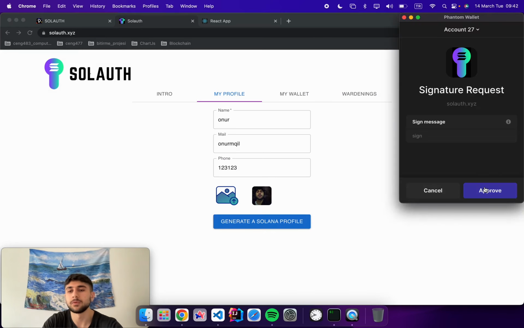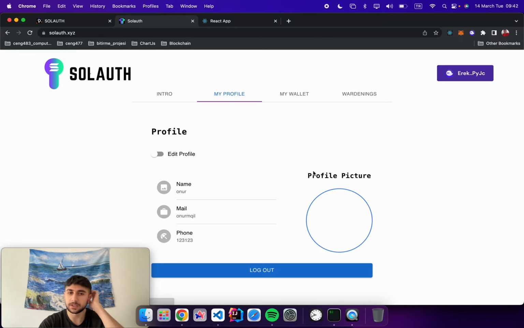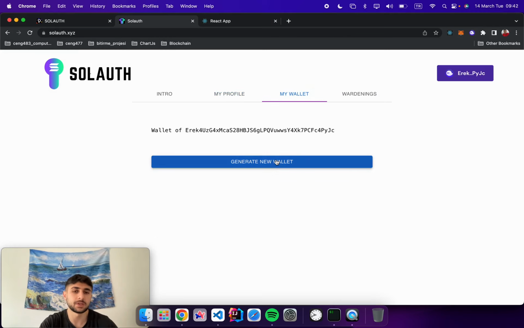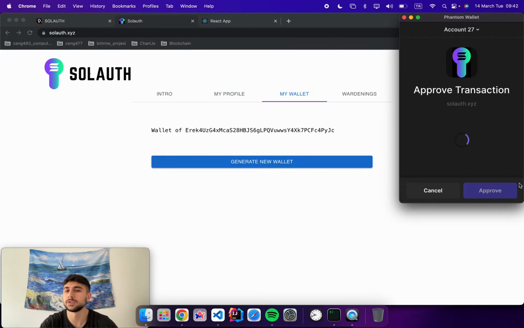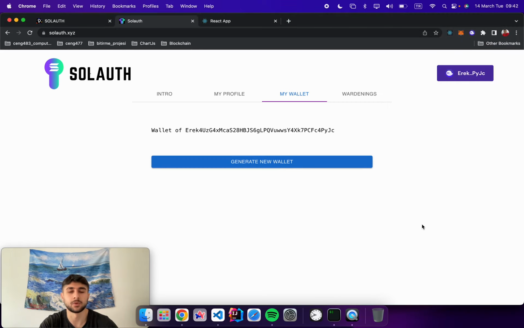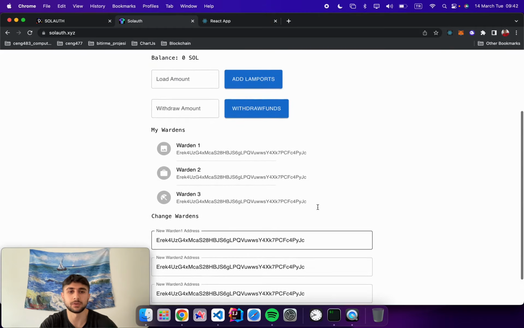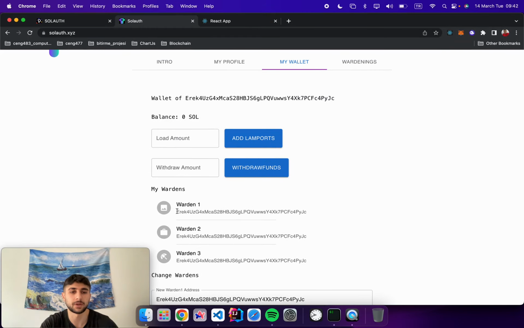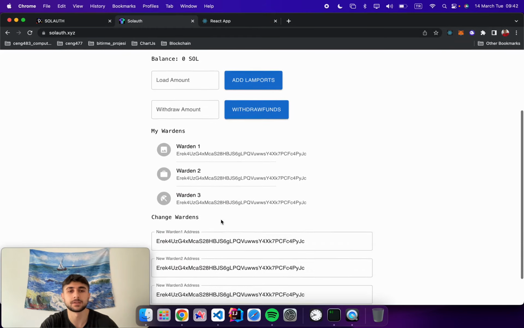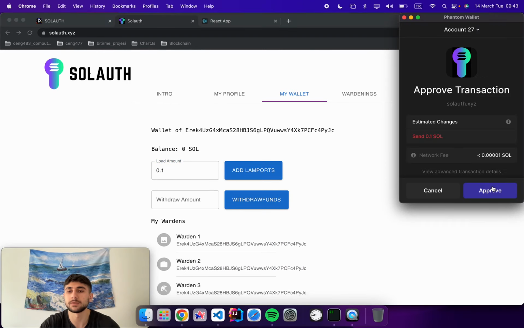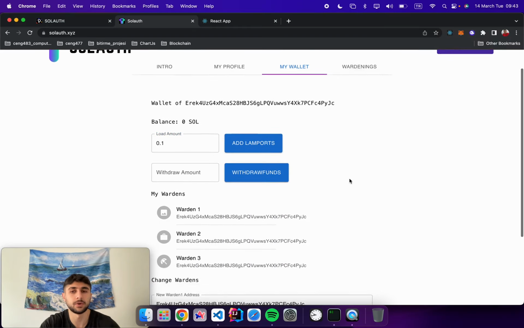After generating their profiles, they simply sign into the platform and can edit their profiles. On the My Wallet page, they can generate social recovery wallets linked with those profiles, so that if profiles are lost, they can use the social recovery function by assigning wardens and recover both the profile and the funds. And thanks to Solana's high speed and near zero cost, they can send and withdraw funds from this wallet.